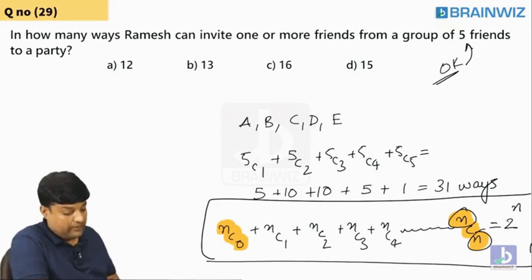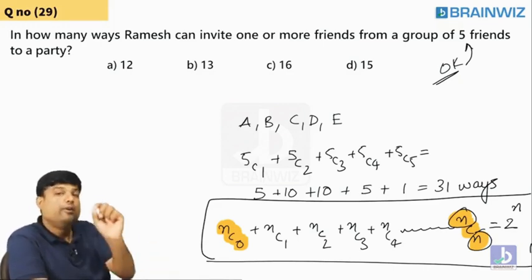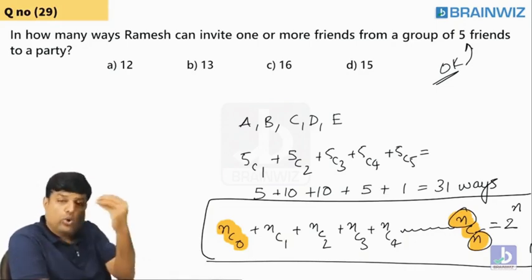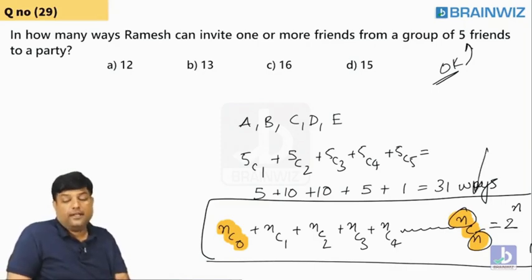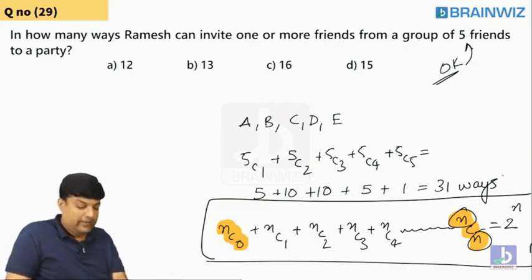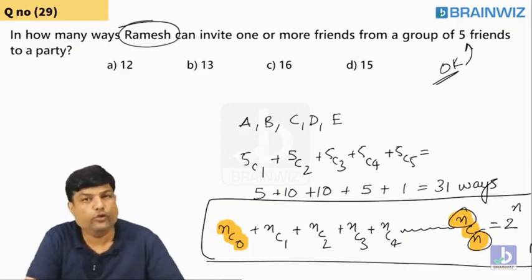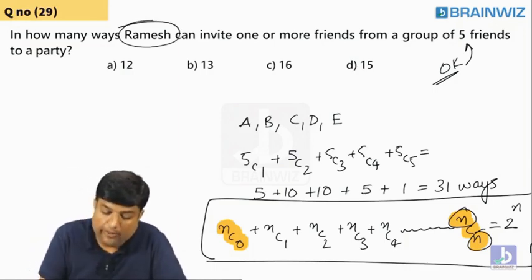Are you understanding, everybody? Yes or no? Just remember that this theorem says that from NC0, meaning 0 people invited, to a maximum of n out of n, the total is 2 power n. Don't forget that. What's the total, guys? The total is 2 power n. Following, everybody? Now, how will it be helpful for this Ramesh Babu? Then we will do Suresh Babu, then Mahesh Babu.